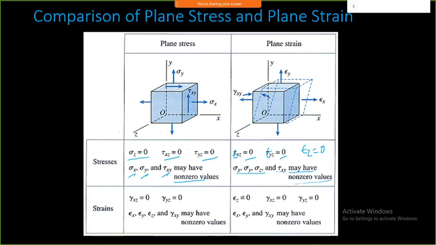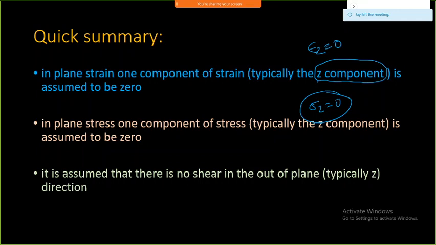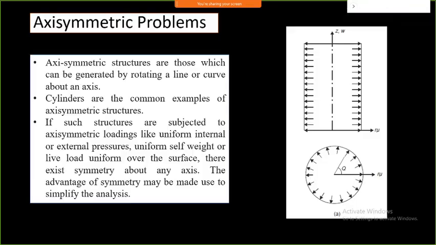Likewise, you can look at these relations. So quickly we can say in plane strain, one component of strain is assumed to be 0, that is typically the z component. Here, in plane stress, the stress component is considered to be 0, and there is no shear in any of the out of plane conditions. That is what happens.